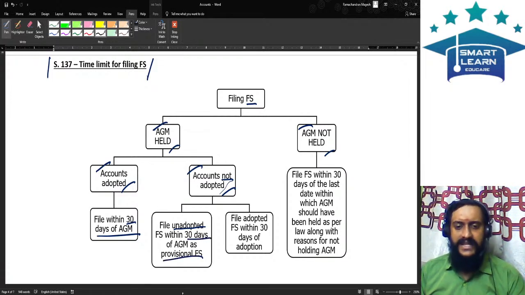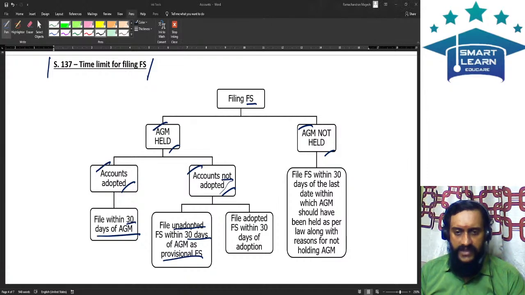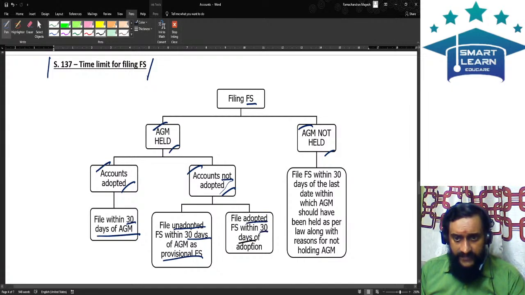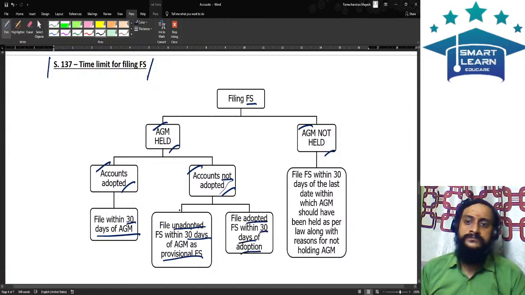As provisional financial statements, you should file it with ROC. Unadopted financial statements, as provisional financial statements, you will file with ROC. Then once it is actually adopted, you will file the adopted financial statements within 30 days of adoption. You will file it with ROC.